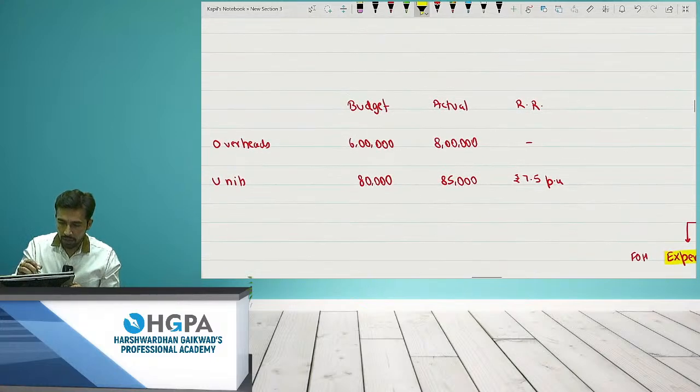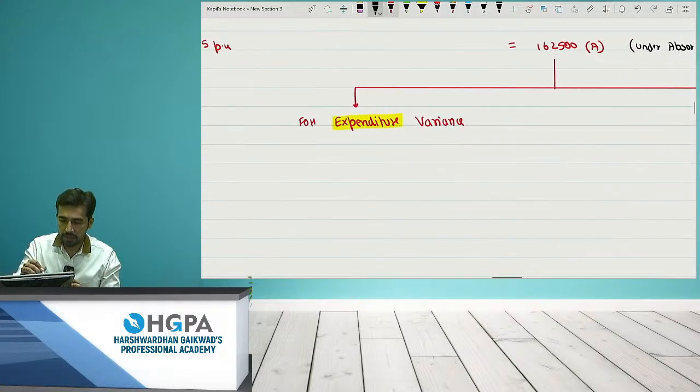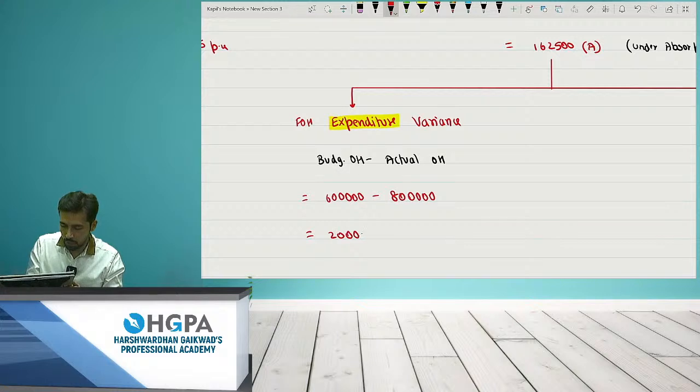I asked you to spend 6 lakh, but you actually spent 8 lakh. Can I say you have spent 2 lakh extra, which is not at all a favorable situation for me, right? So this is nothing but budgeted overheads minus actual overheads. This is the simplest one. That means you are incurring a loss of 2 lakh rupees for me.